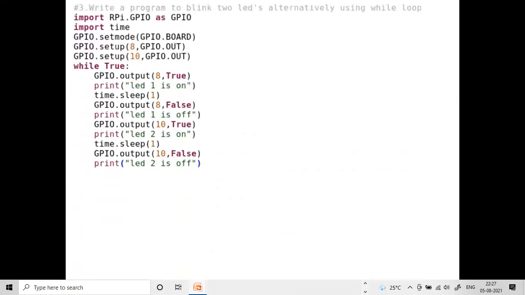Next program is to write a program to blink 2 LEDs alternatively using a while loop. So here we are going to use 2 LEDs like this. In the previous program for a single LED, 1 GPIO pin is sufficient, but here we are blinking 2 LEDs, so 2 GPIO pins are required, and that too alternatively. That means if the first LED is on, the second LED is off. If the second LED is on, the first LED is off. Like that we are going to see the output, and the code is like this.